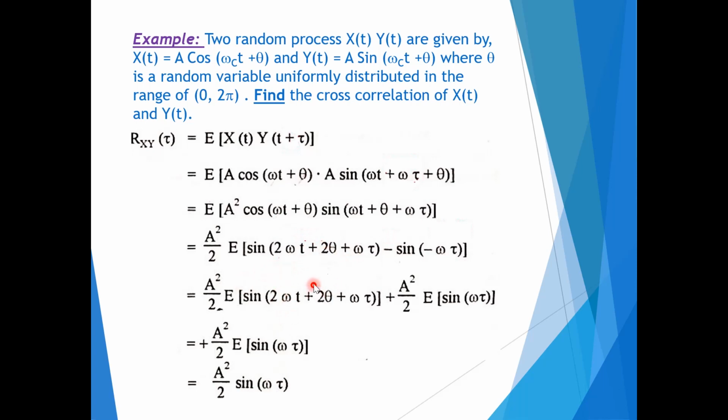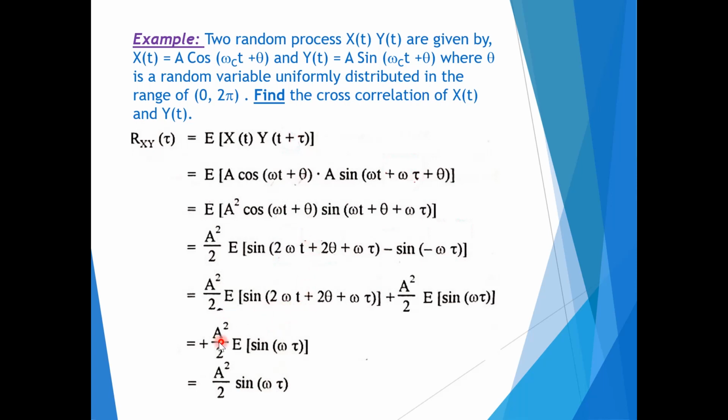Now, again we can simplify this by separating the two terms with the expected values. So, the first term is a square by 2 expected value of the sine of this angle. Similarly, plus a square by 2 expected value of sine of omega tau. Okay, so these are the two terms.